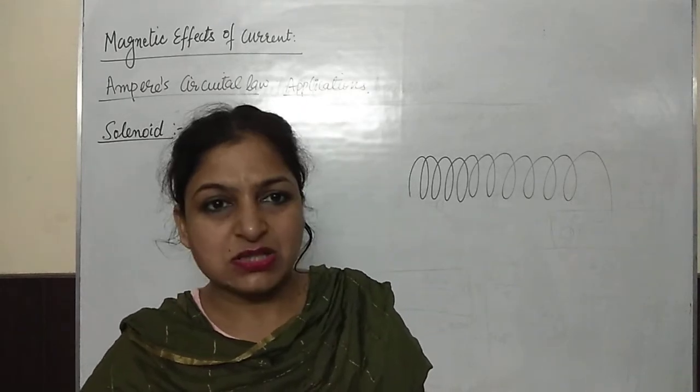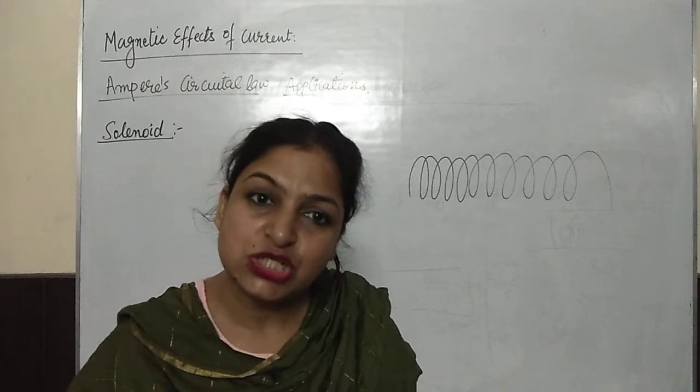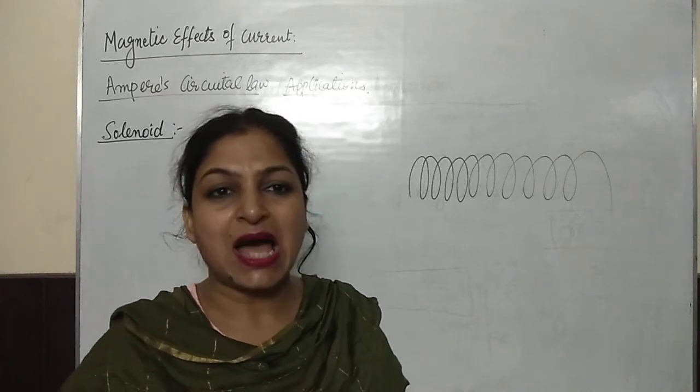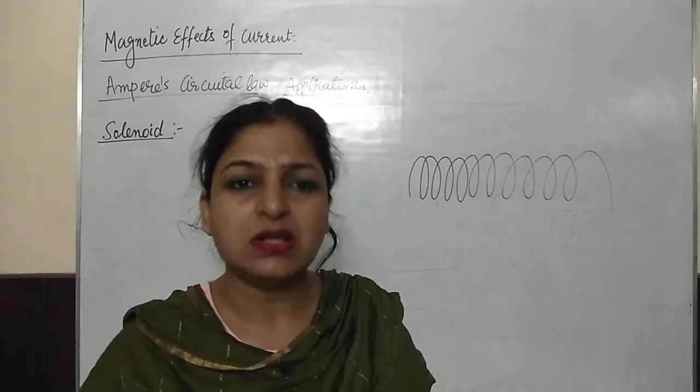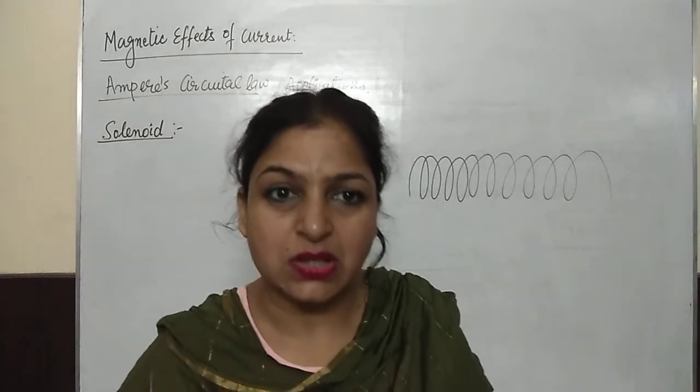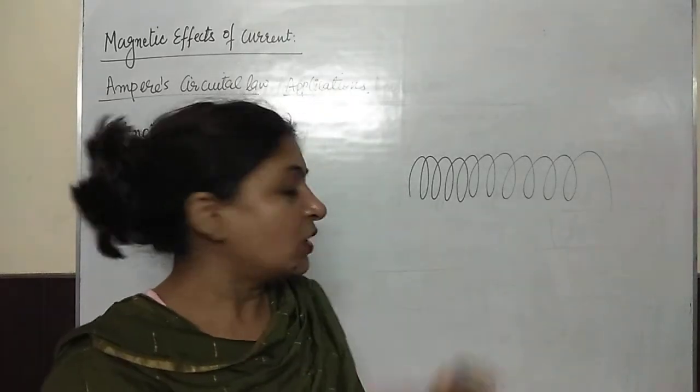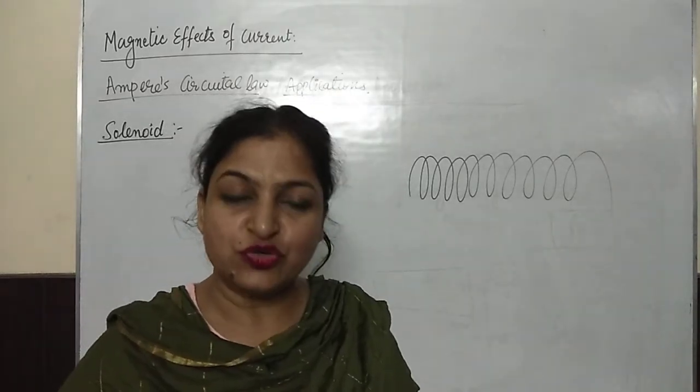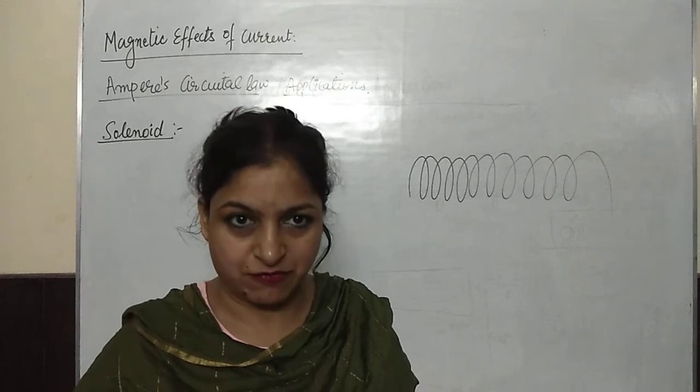We can consider each turn of the solenoid as a single current carrying circular loop.